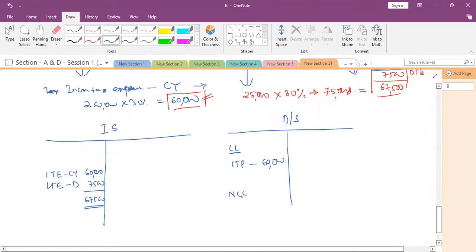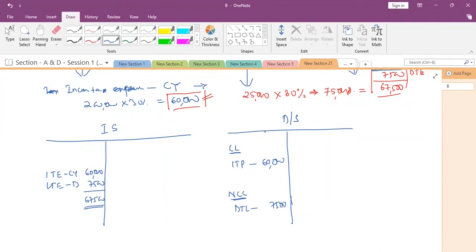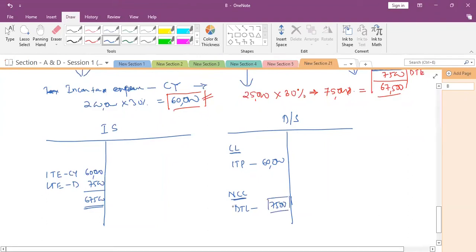Under non-current liability, I'll be showing 7,500 as deferred tax liability. We pay this in future years, and when we pay, this liability will decrease automatically. So this is the treatment.